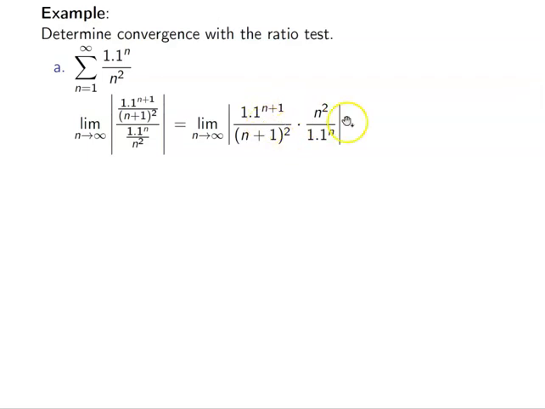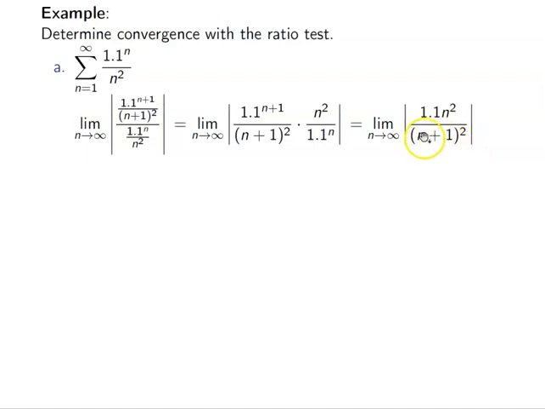So here, there are always some cancellations that we get to do. Here we have 1.1 to the n plus 1. That cancels with this 1.1 to the n, right? This is the same base with different powers. And so when I cancel, when I have n plus 1 minus n, I'm left with just 1.1 in the numerator. This n squared and this n plus 1 squared, nothing cancels here, right? So I'm not going to cancel anything with this, but this 1.1 does. So what I'm left with is 1.1 n squared over n plus 1 squared.